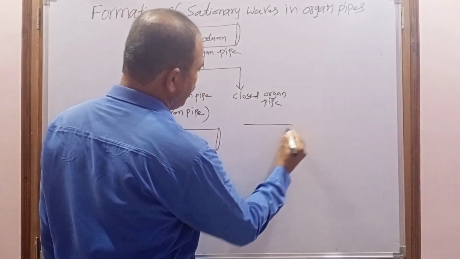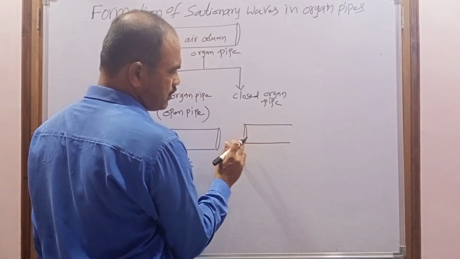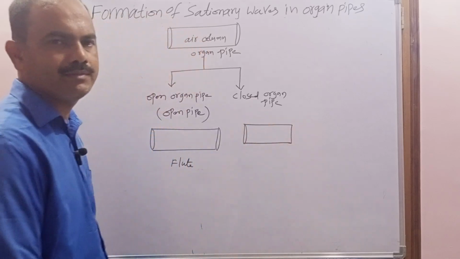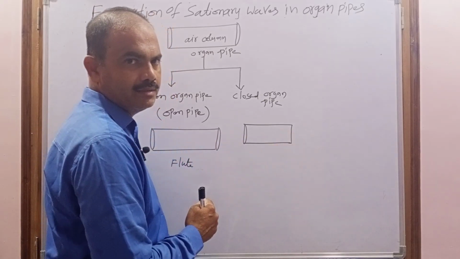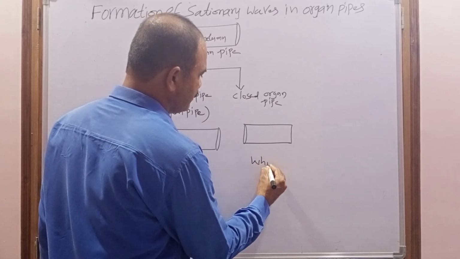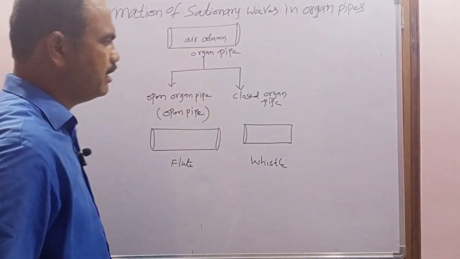Next, the closed organ pipe. A closed organ pipe is the organ pipe, or cylindrical pipe, which is opened at one end and closed at the other end. The example for the closed organ pipe is the whistle.